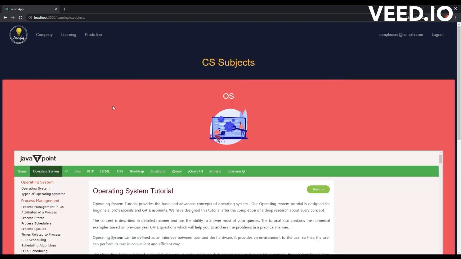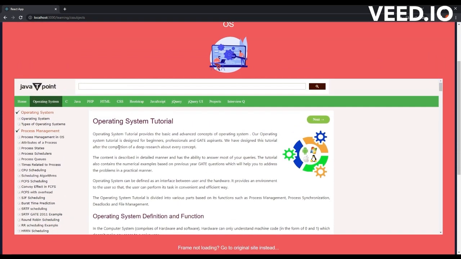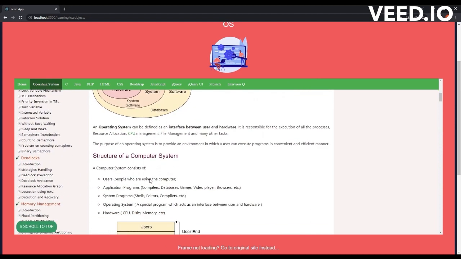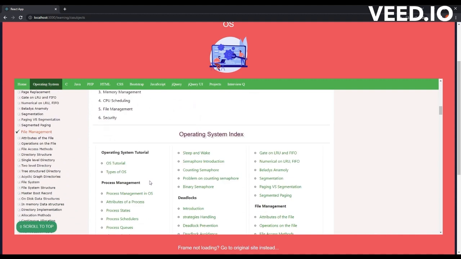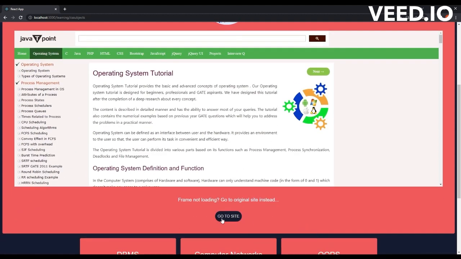Let's select a topic to learn. Here we can see a site integrated in our application. This is called a frame. If the frame does not load, we can go to the original site.